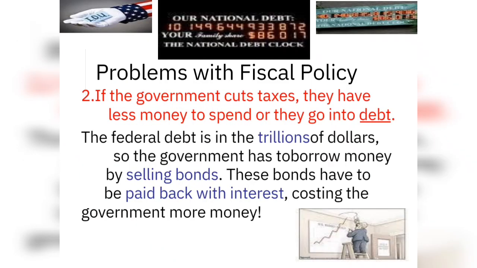And if government cuts taxes, they have less money to spend or they go into debt. The federal debt is in trillions of dollars, so the government has to borrow money by selling bonds. These bonds have to be paid back with interest, costing the government more money. These are some of the problems.